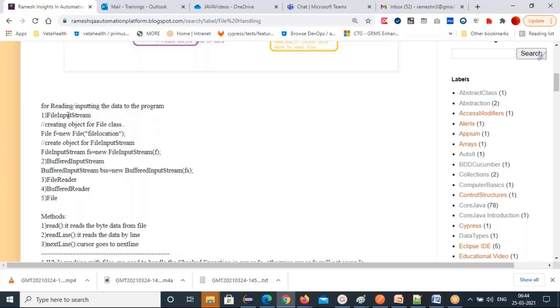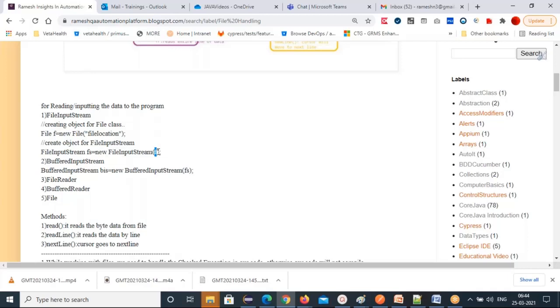So you have to create an object for a file input stream, and first you create an object for the File class. You have to represent the file, right? That's why File class: File f = new File, and you give the file location. So you are telling, okay, this is the file in this location. Now create an object for the FileInputStream class. FileInputStream fs = new FileInputStream, and pass this file